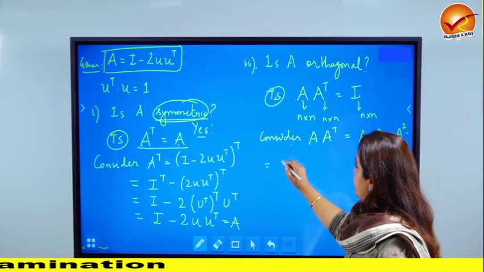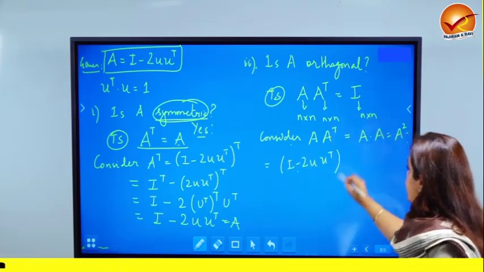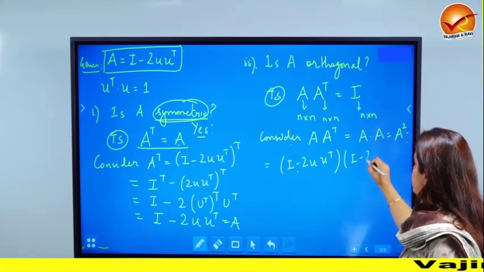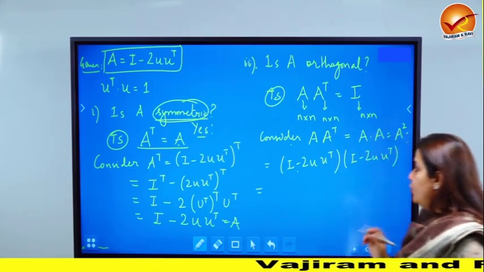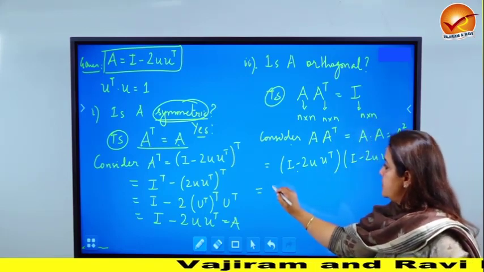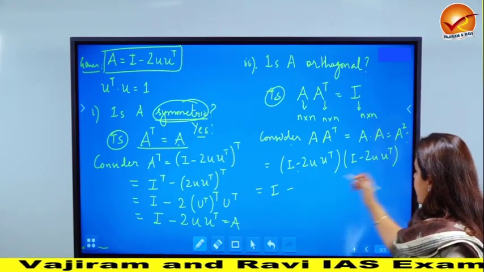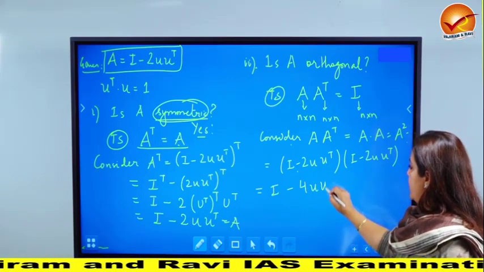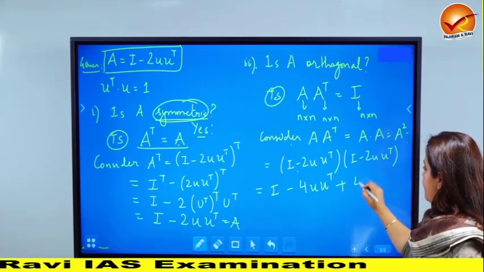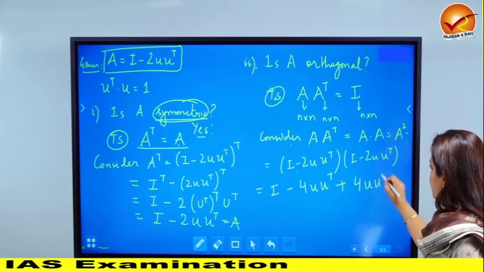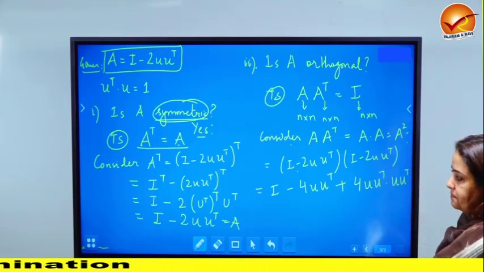And this becomes I minus 2UU transpose into I minus 2UU transpose. So you can take just the whole square also, it doesn't matter. Now when you open this up, identity into identity will just give you identity, minus this into I and this into I gives you, combining the terms, 4UU transpose plus 4UU transpose into another UU transpose here.